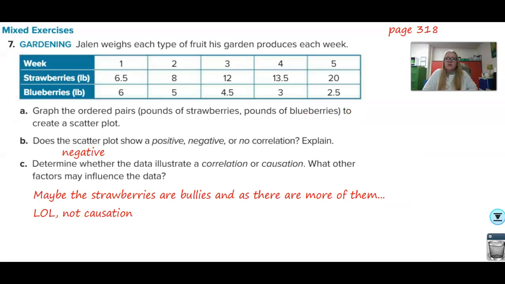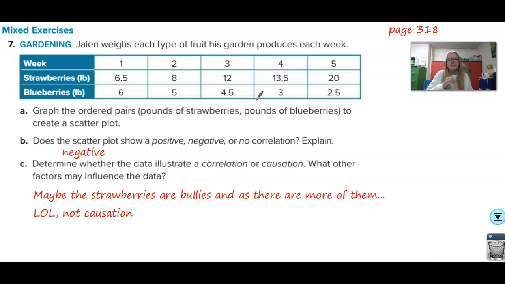Jalen weighs each type of fruit his garden produces each week. So he's growing strawberries and blueberries. Graph the ordered pairs. Well, you can if you want, but I'm just going to look at the numbers and see what's happening here. It looks to me like as the number of strawberries goes up, the number of blueberries goes down. So that's going to be a negative correlation. But is it a causation?